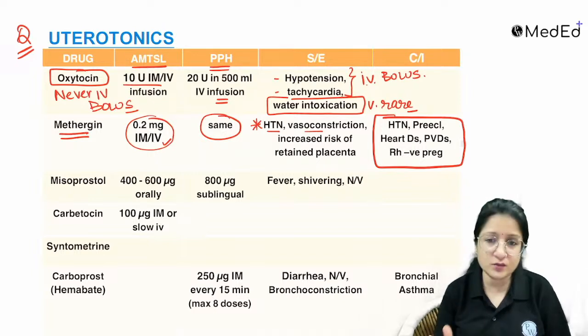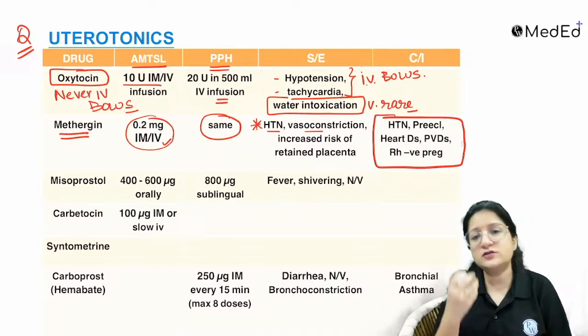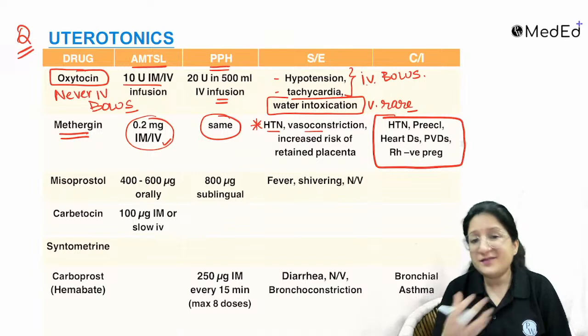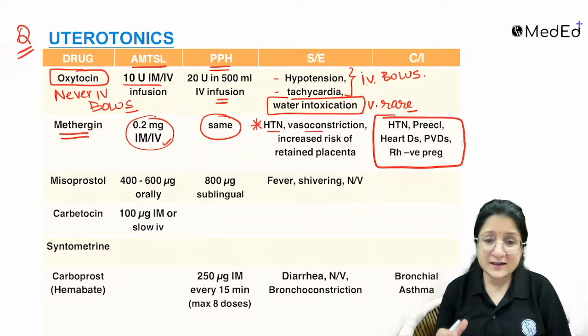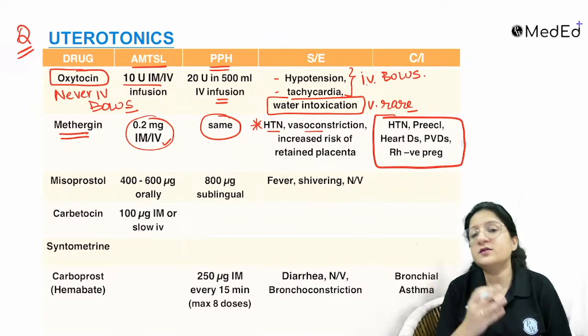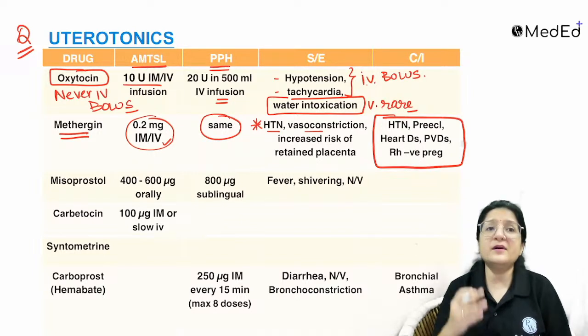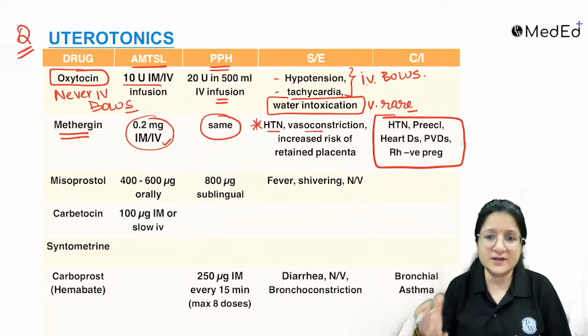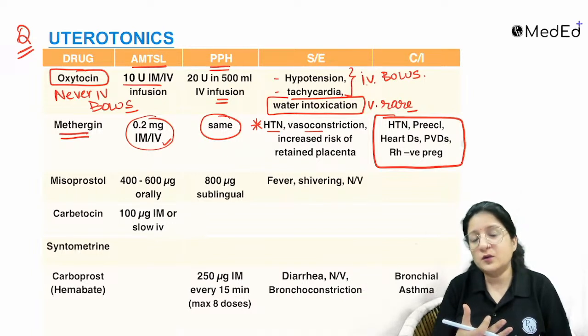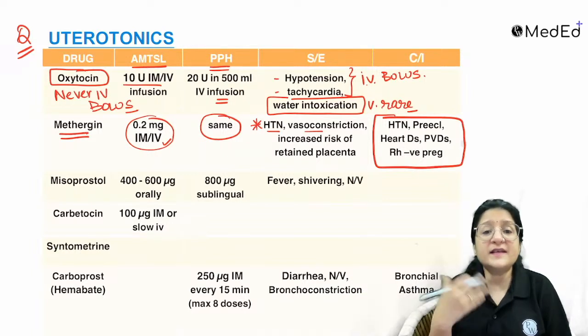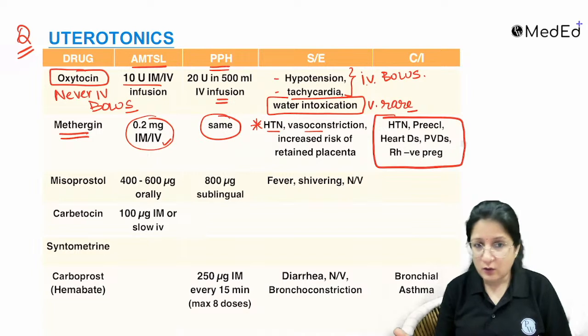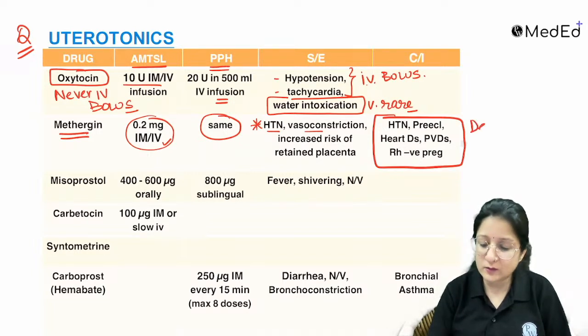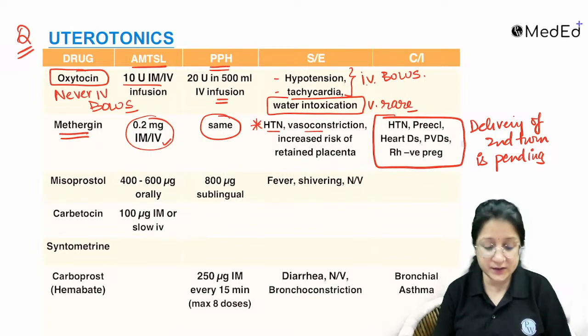So remember these contraindications with methergin. It is a direct vasoconstrictor, so hypertension, preeclampsia, heart disease, peripheral vascular diseases, Rh negative pregnancies, patients where methergin is contraindicated. And also remember that when one twin delivers and there is another twin along the way to deliver, if delivery of the second twin is pending, then we cannot use methergin, obviously, right? Because there's a fetus yet to deliver.